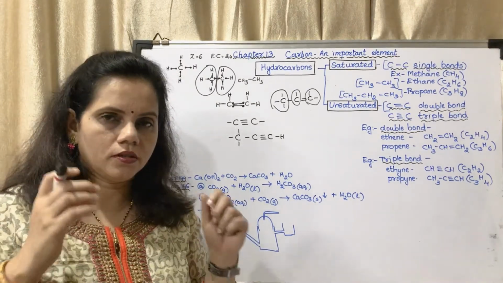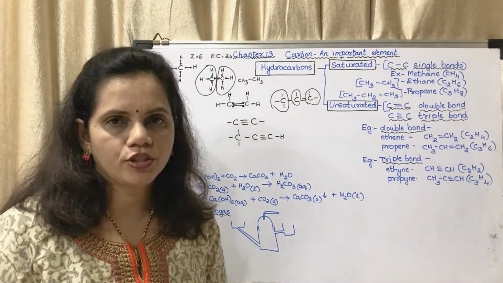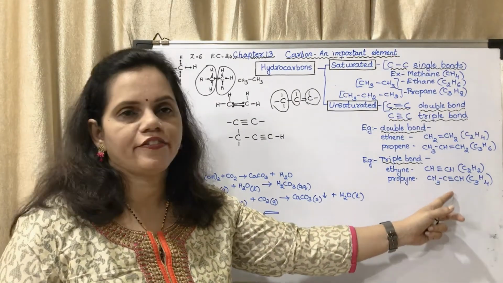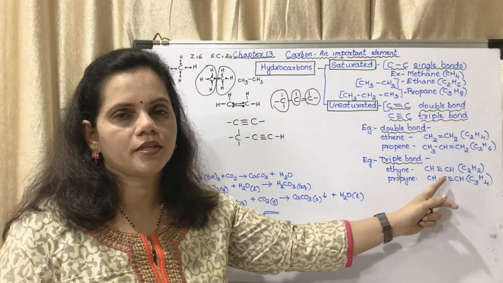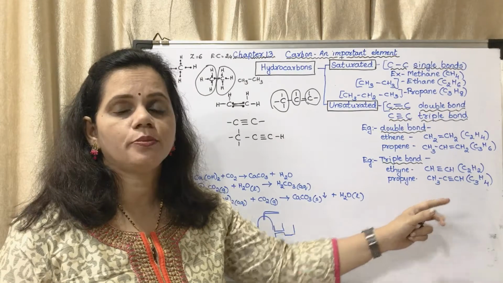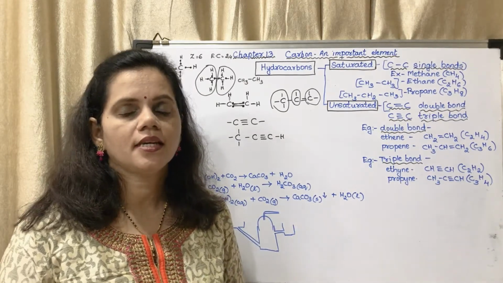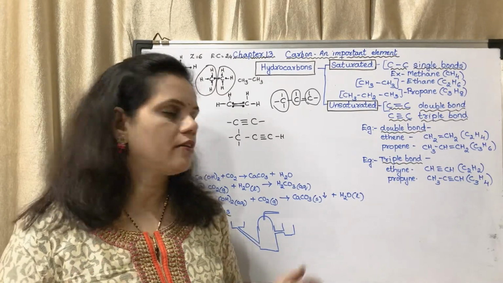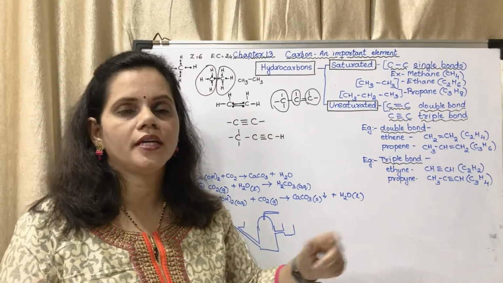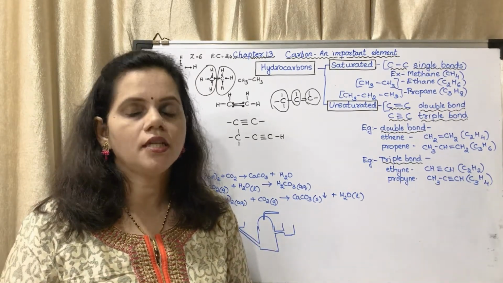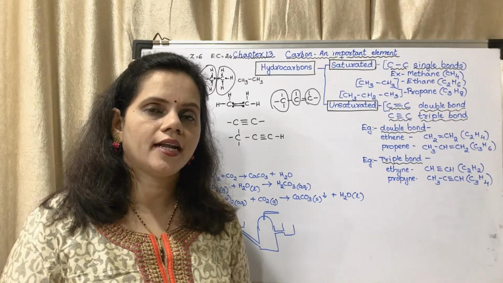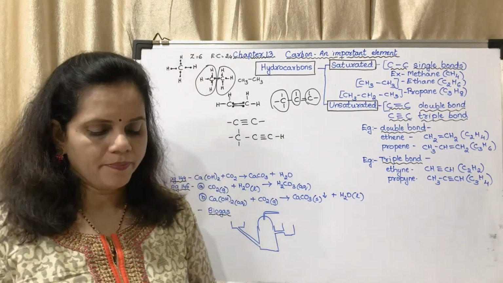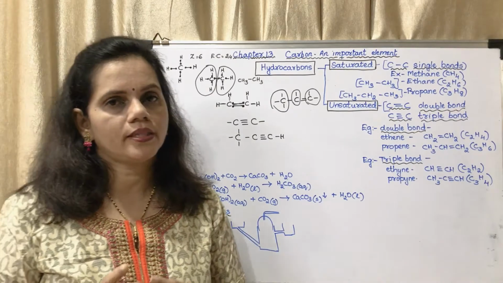For this year you have to study these molecular formulas. These are said to be condensed structural formulas, but your question could be to write the chemical formula of ethyne or propene, or it could be an objective question, or you have to write the classification of hydrocarbon. It is a 3 mark or 2 mark question.